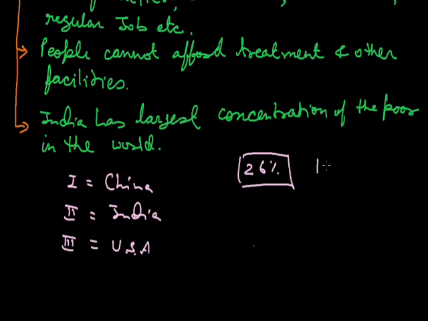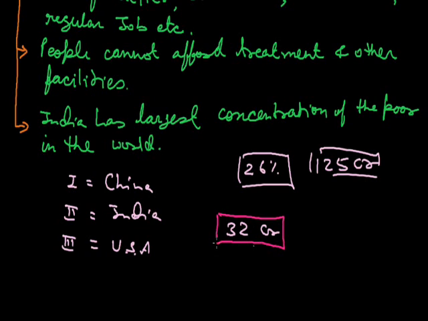Sorry, the total population of India is 125 crore, and among them 26% of people, which is approximately 32 crore people, are poor. So this is how 32 crore people in India have no shelter, no proper food, treatment, and other facilities.